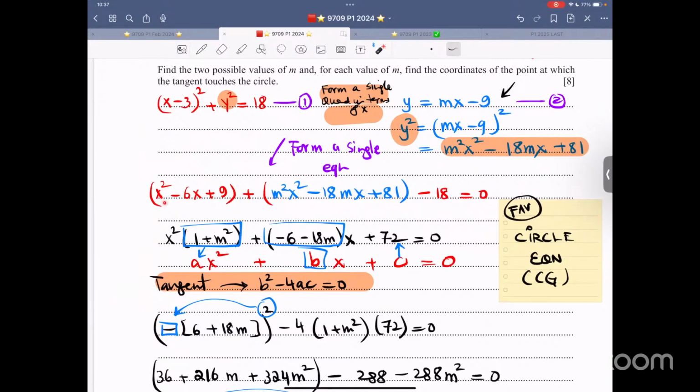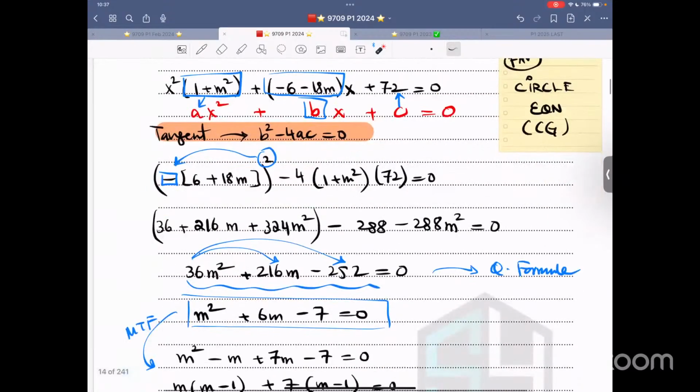Collect the like terms together, x square plus m square x square. I kind of skipped a step. So I took x square common, 1 plus m square, -6x, positive 18mx. Sorry, it's plus, it's not equal. Everything is taken on the side. -6, -18m, coefficient of x. Positive 81, positive 9, -18, positive 72.